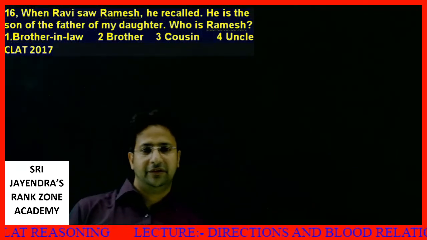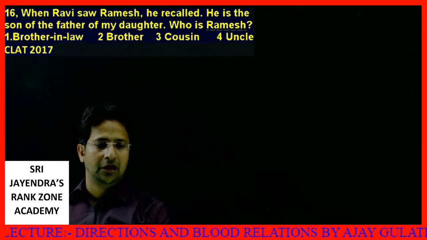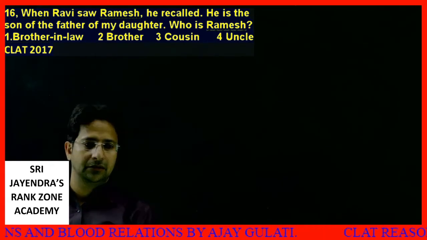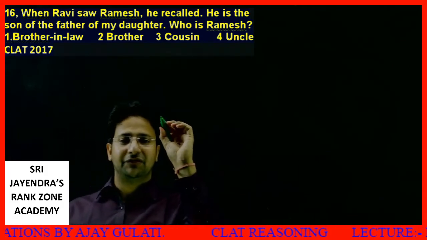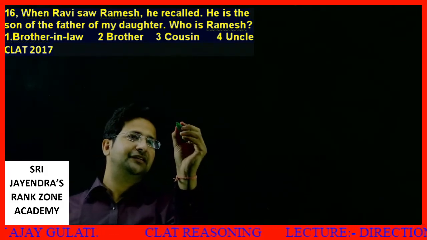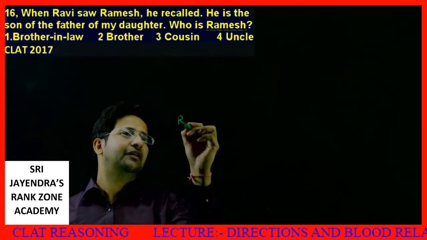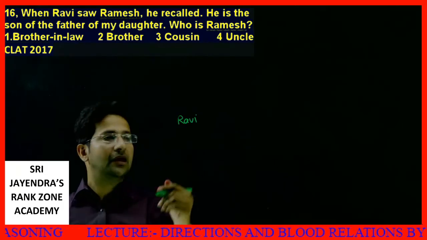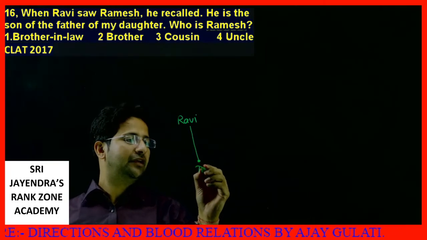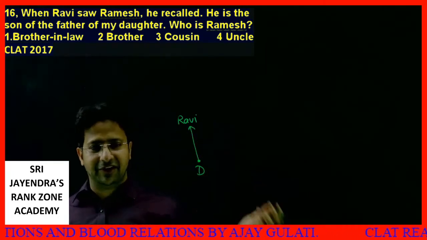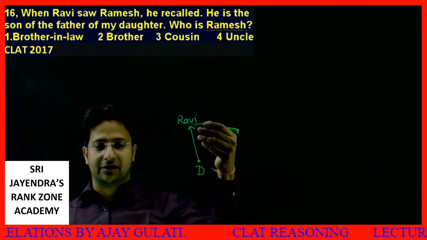When Ravi saw Ramesh, he recalled, "He is the son of the father of my daughter." Who is Ramesh? See, he is the son of the father of my daughter. Let's say this is me. Let's say this is Ravi. You assume I am Ravi. This is my daughter D. Her father will definitely be I. Getting it? I am Ravi, the father of my daughter.